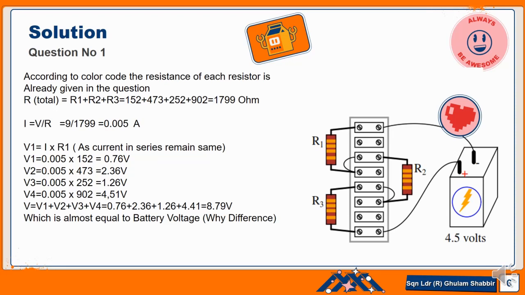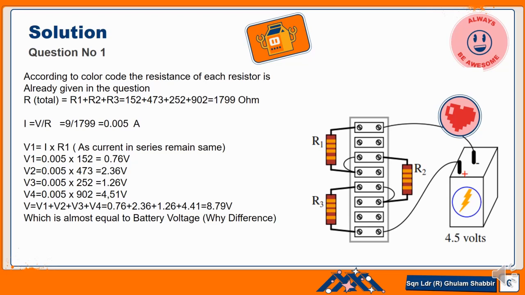So what we want to find is the voltage across each resistor and the current through the circuit. Before finding the current, we need to find the total resistance of the circuit, that is R1 plus R2 plus R3 plus R4. So 152 plus 473 plus 252 plus 902 becomes 1799 ohm. This is the total resistance of the circuit, and the current will be I is equal to V over R.